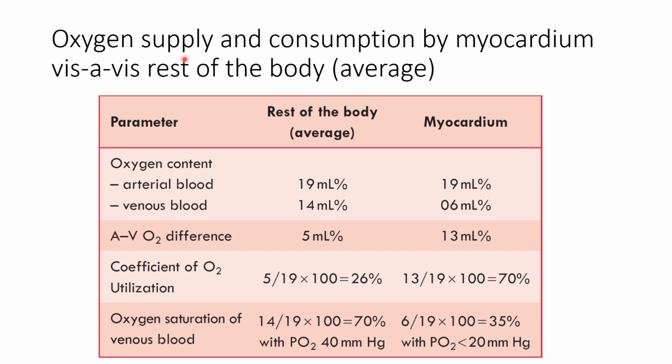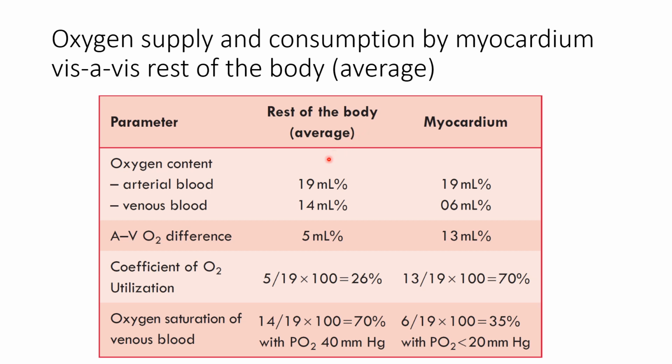Oxygen supply and consumption by the myocardium versus the rest of the body. Here we can see all the parameters like oxygen content in the arterial blood and the venous blood, arteriovenous oxygen difference, and the coefficient of oxygen utilization in the myocardium as well as the rest of the body. First, let's understand oxygen supply and consumption in the rest of the body.